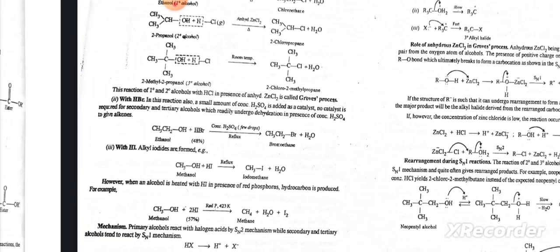When a primary or secondary alcohol is treated with HCl in the presence of anhydrous ZnCl2, the alkyl halide is produced with elimination of water. This reaction of primary and secondary alcohols with HCl in presence of ZnCl2 is called Groove's process. With HBr in this reaction, a small amount of H2SO4 is added as catalyst. No catalyst is required for secondary and tertiary alcohols, which undergo dehydration in presence of concentrated H2SO4 to give alkenes.